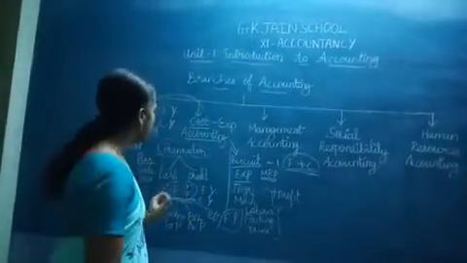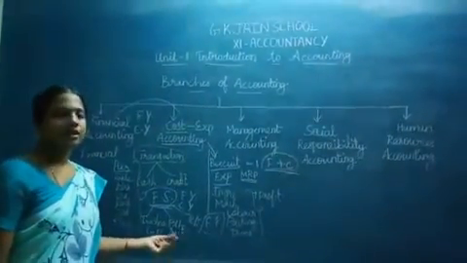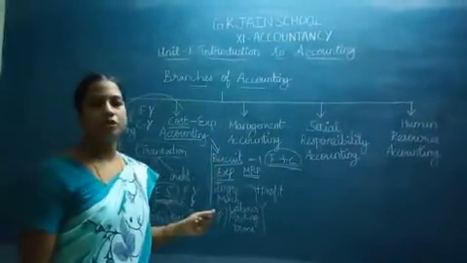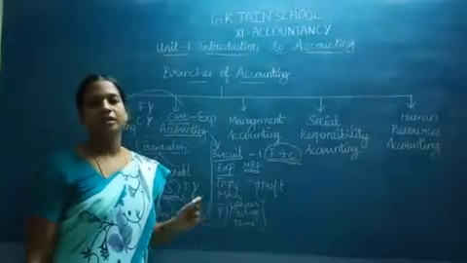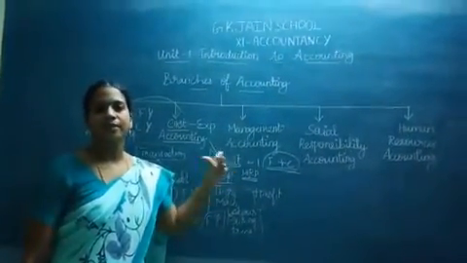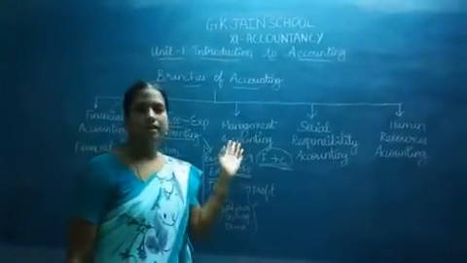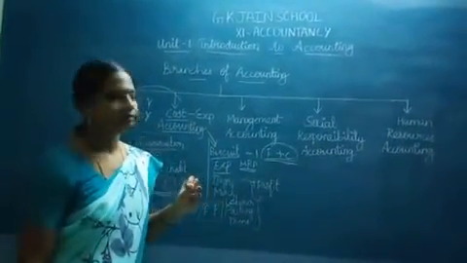Why is it prepared? If it is a trading business, we are having very little gross profit, and net profit is very little. Then in such situations, how to rectify it or how to handle the situation, how to improve our profit, the management will be making a decision. So for decision making, the accounting is management accounting.